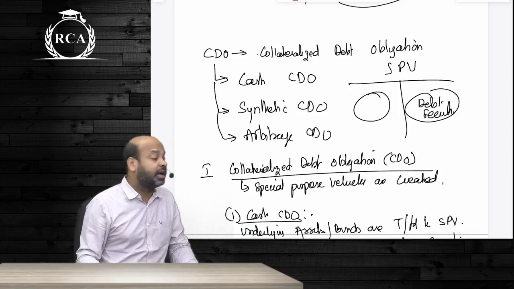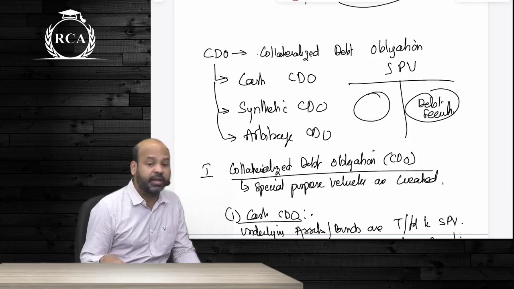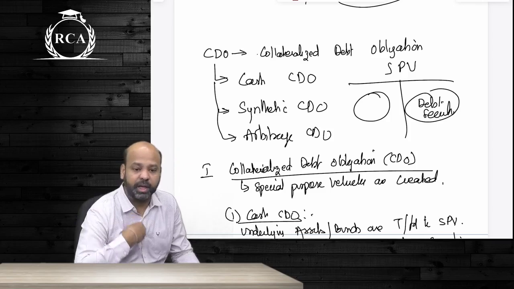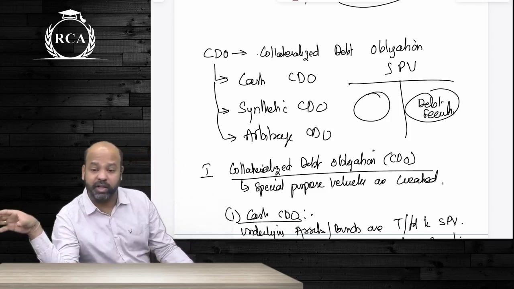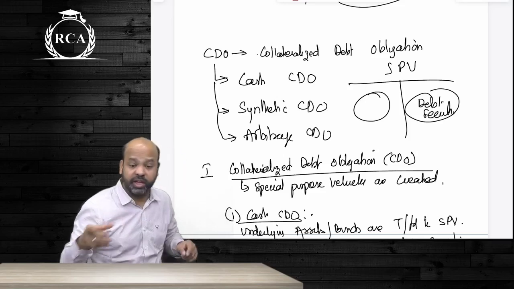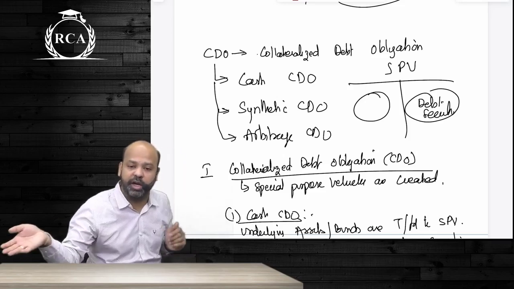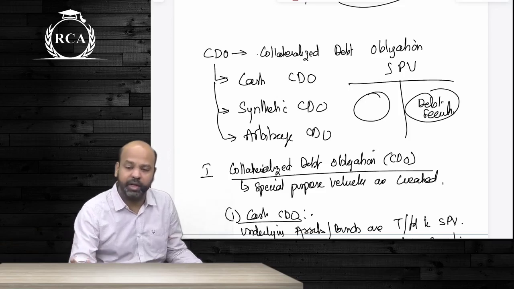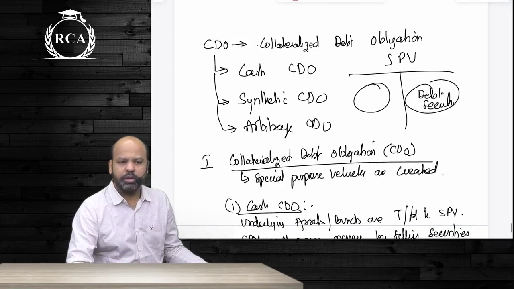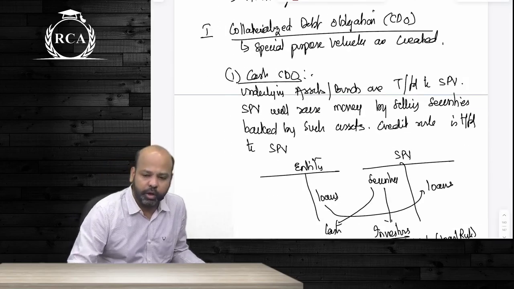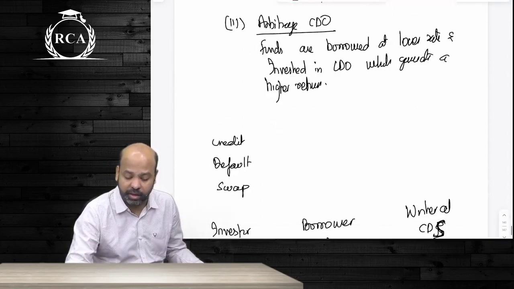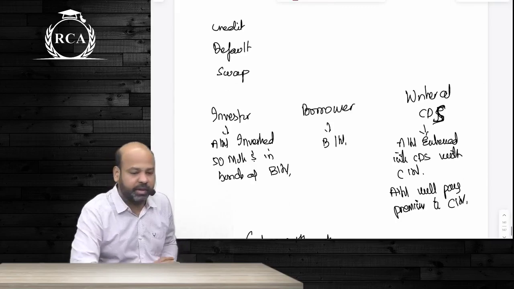This can be either funded or unfunded. Funded is where the investors of SPV have brought in money, but that money has not been given to the entity. That money has been invested in lower risk securities. So just in case default occurs, we can sell those securities and realize our money. Unfunded, there's no money brought in. What did I say about arbitrage CDO? You are borrowing money at a lesser rate and investing in CDOs that are generating a higher return.